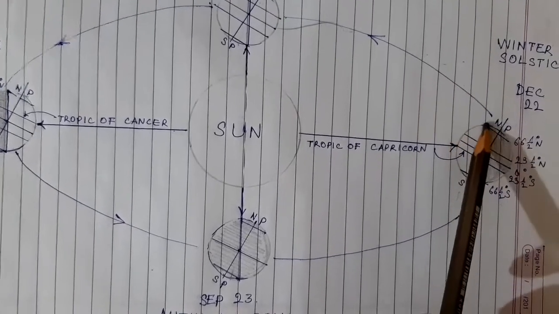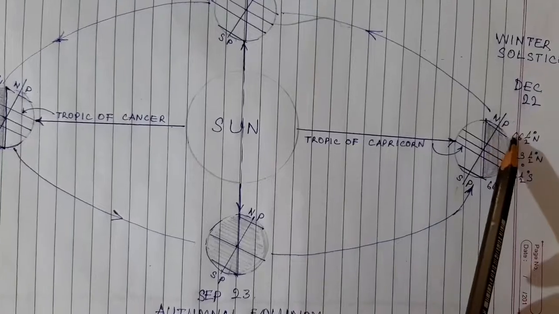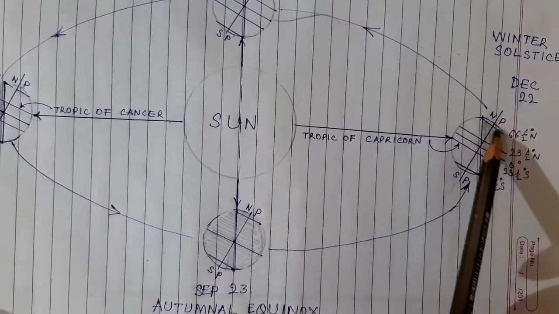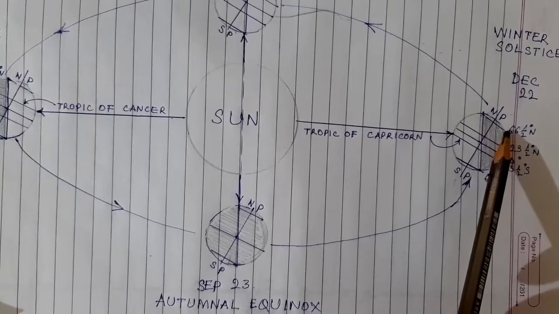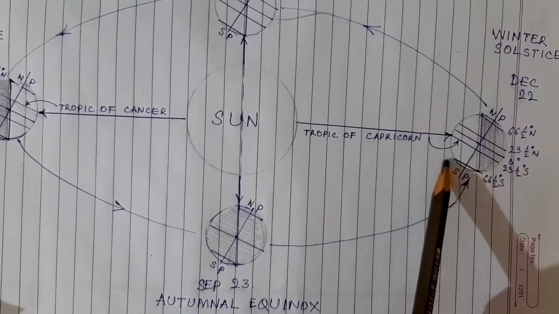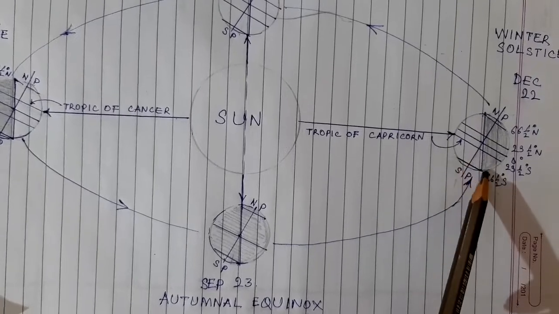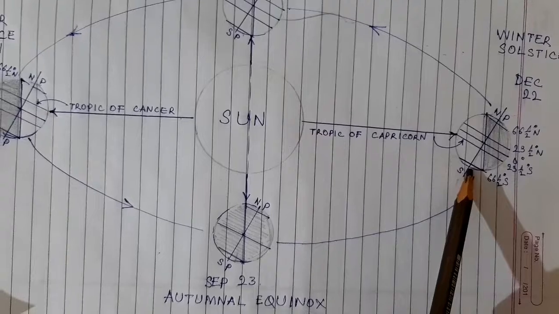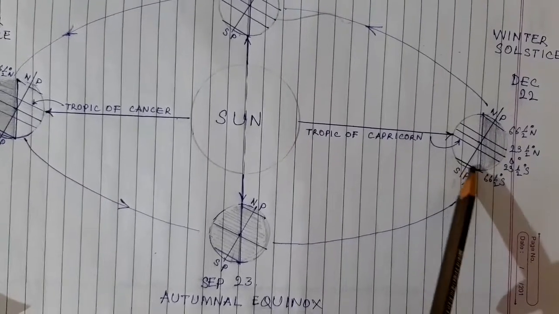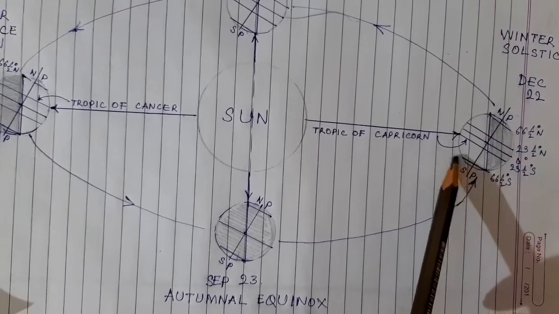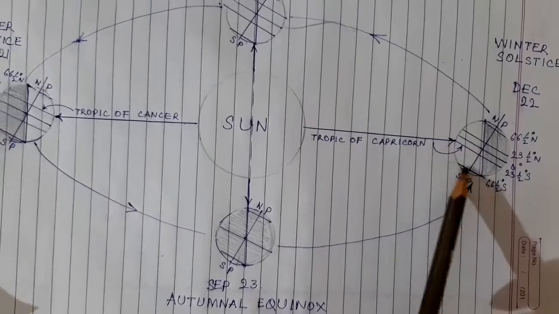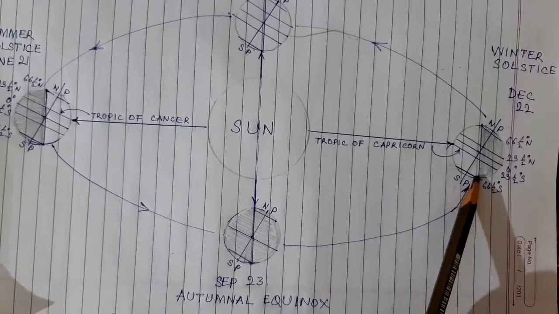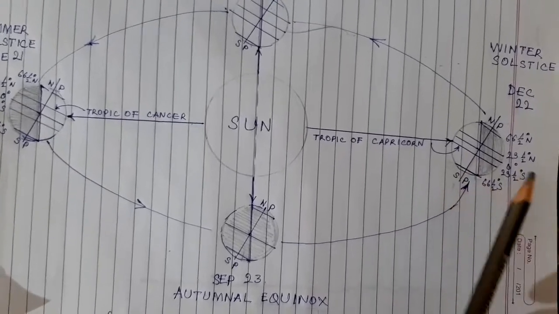And if you see, the Arctic Circle is in complete darkness. That means the duration of night is more than 24 hours. And in the Antarctic Circle, the duration of daylight is 24 hours. And beyond that, the duration will further increase. So you will have daytime, almost diffuse light, for a period of 6 months along the South Pole.